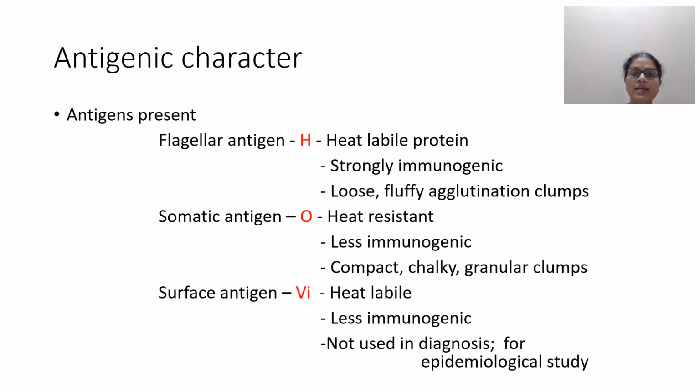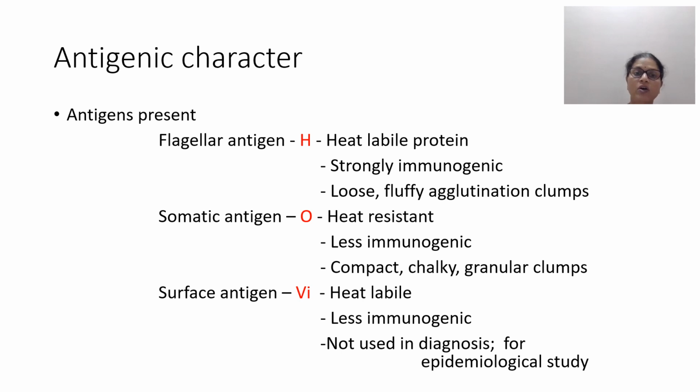The flagellar H antigen is a heat labile protein. It gets easily destroyed by boiling or treatment with alcohol. It is strongly immunogenic. That means it stimulates the production of antibodies in very high titers, and when it reacts with the antibodies, it results in loose fluffy agglutination clumps.